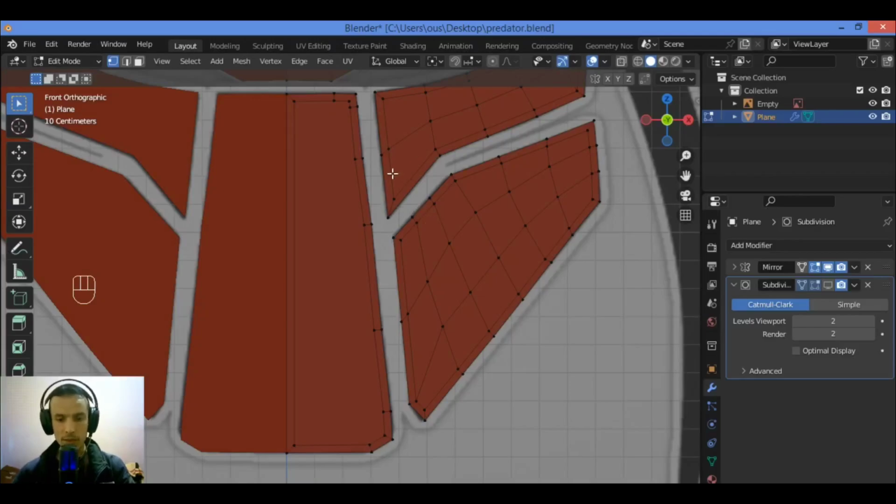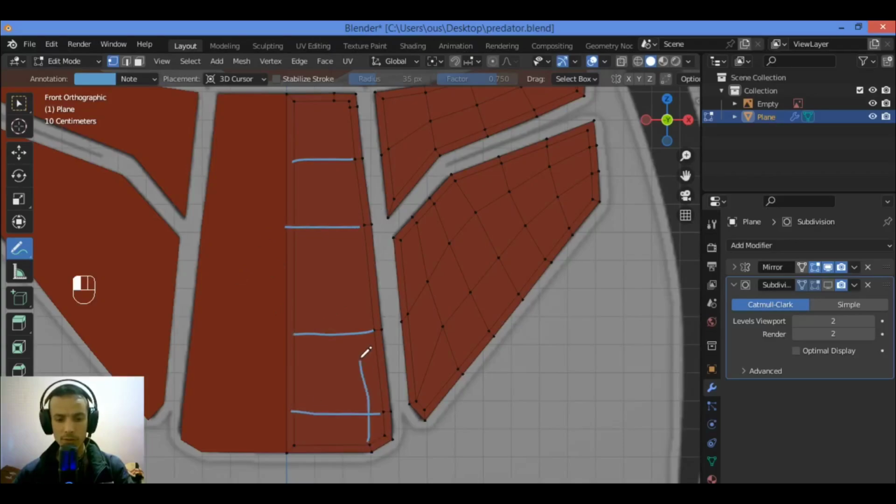Then let's see how to create and sketch that kind of topology, because it does really matter. Topology is so hard to create. Let's explain using the annotate tool. I'm going to try to make at least enough vertices to have some edges going through the section that way, also another edge going that way, and they should meet at these two vertices over there. I think this topology will be better and good enough.